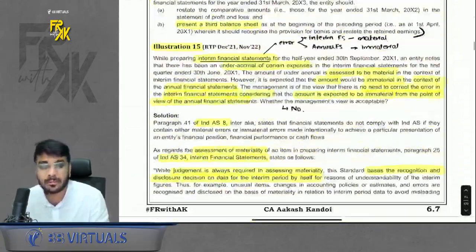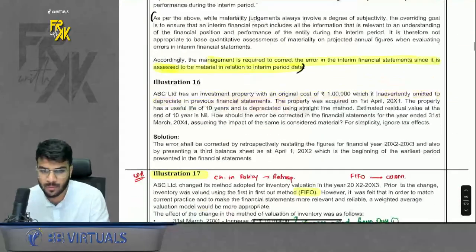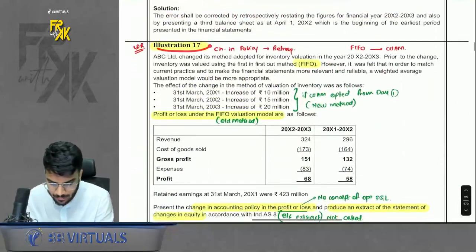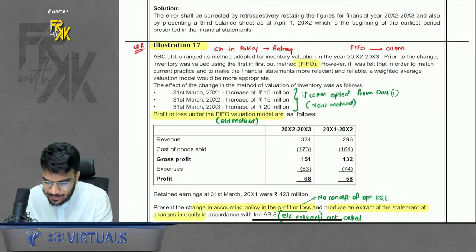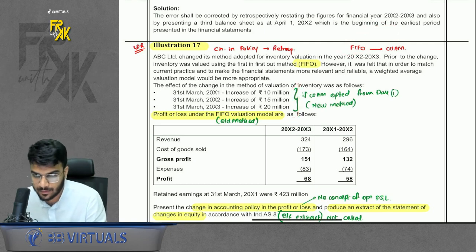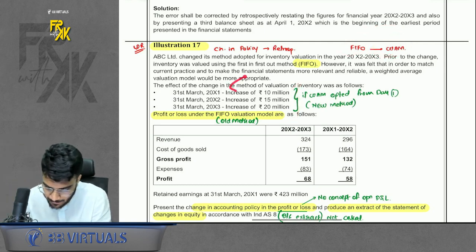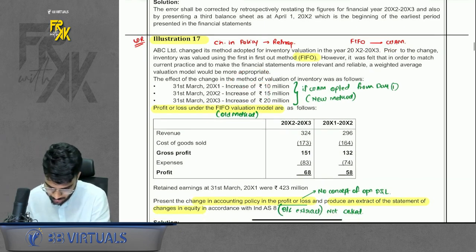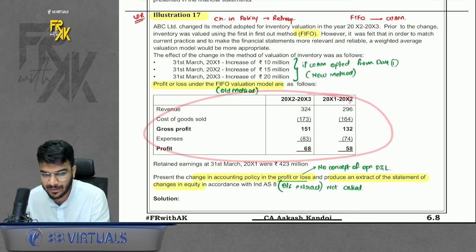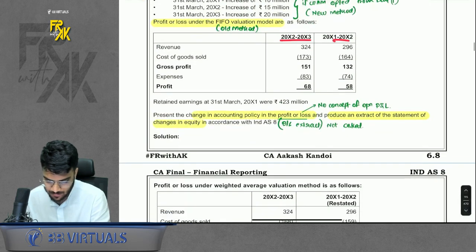Direct questions are there. Please give it a read. I'm focusing more on those questions which are critical. Illustration number 17 is there. So basically in this question, we are changing the policy from FIFO to weighted average. And because you are changing, the retrospective impact has been given. As if you were following the new method from previous 3 years, there would have been such increase in the closing stock. And as per the old method, 2 years profit and loss is given.